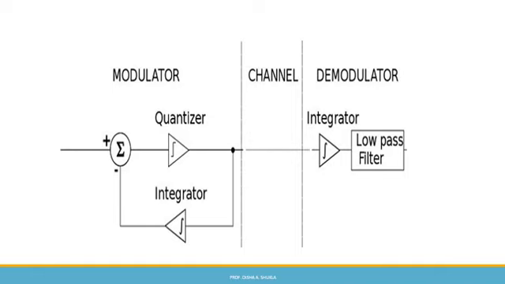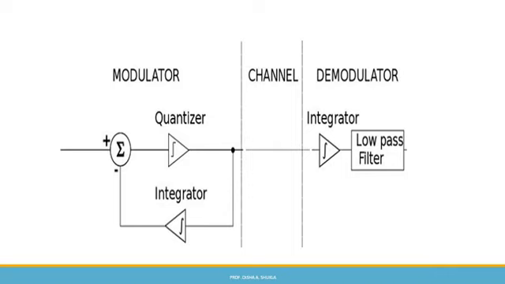In a delta modulation system, the transmitter circuit is composed of a summer, quantizer, accumulator, and an encoder interconnected with each other. Here, the integrator circuit contains a delay of Ts time. The output of the integrator is a staircase approximation delayed by Ts.